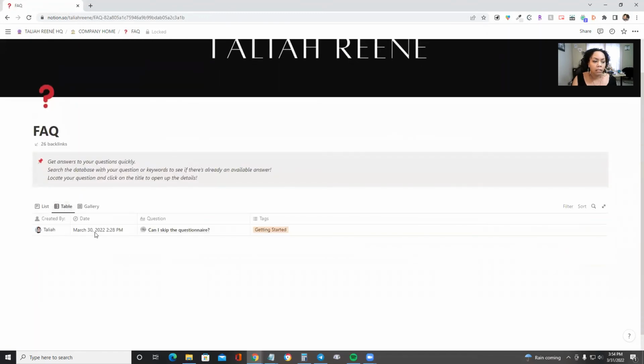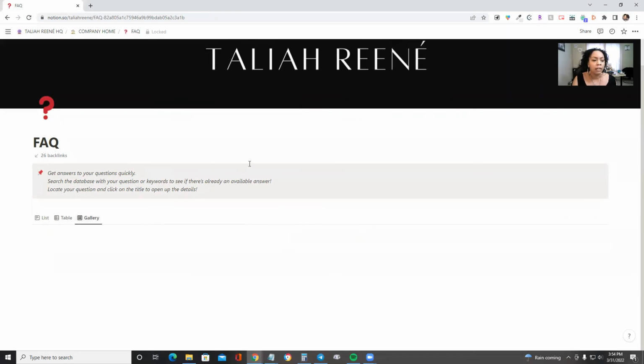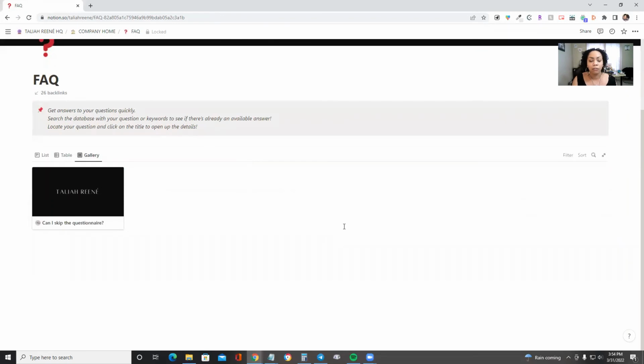The table here is just in case you wanted to see a different view of that information. And as this database grows, I'm pretty sure that there's going to be some additional information here, but this is just where we're starting from. And then you also have a gallery view if that's easier for you to see.